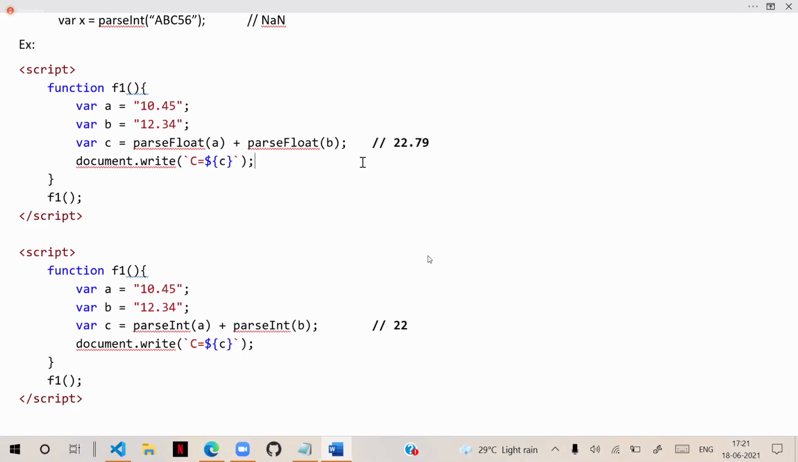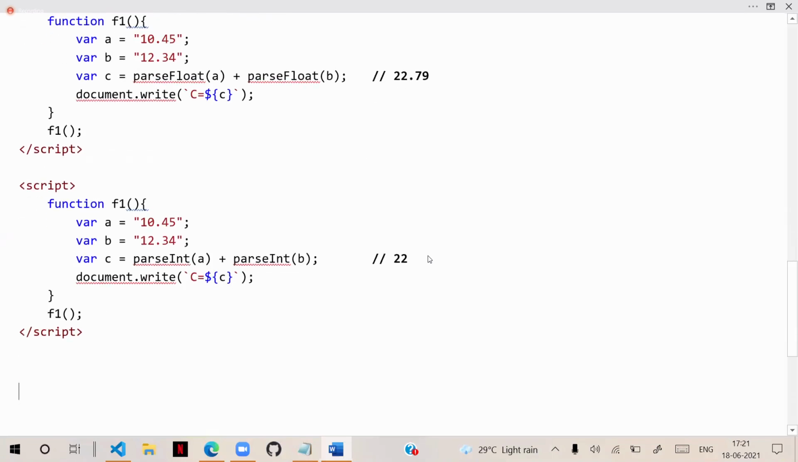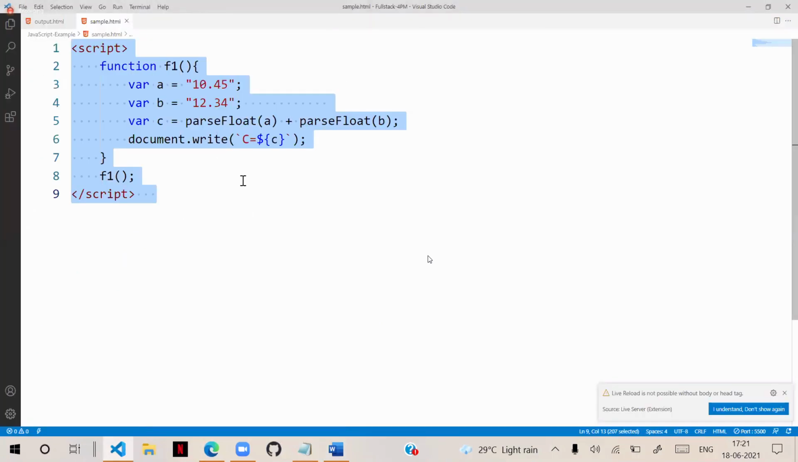So when you are dealing with wrong conversions, this point also you need to understand: which one we have to use, parseInt or parseFloat. Now, many times one more concept will come up: why do I need to convert a number into a string? What is the reason for converting a number into string?